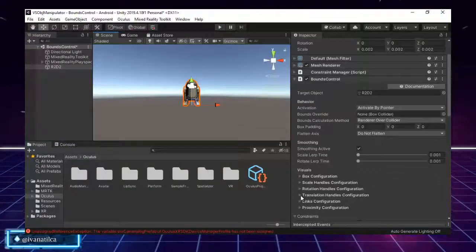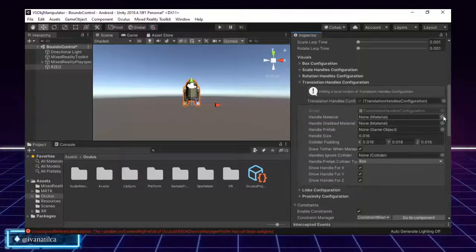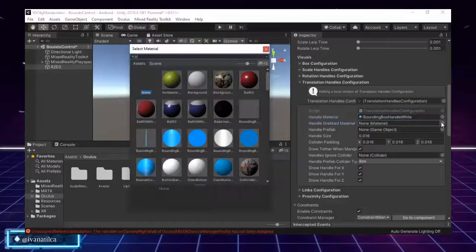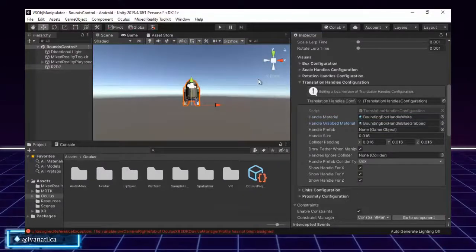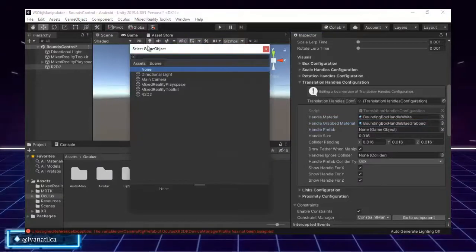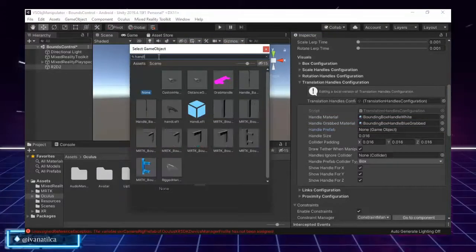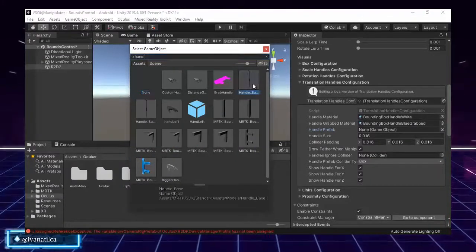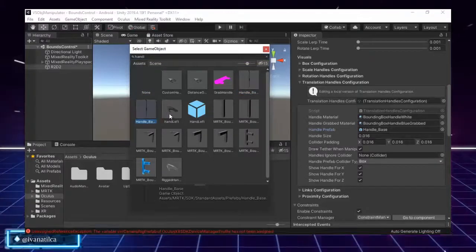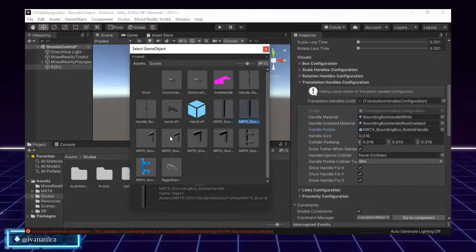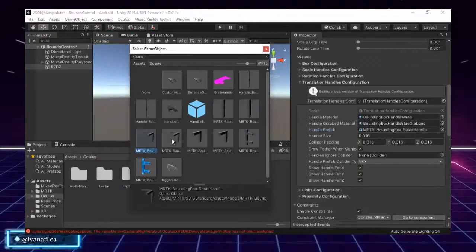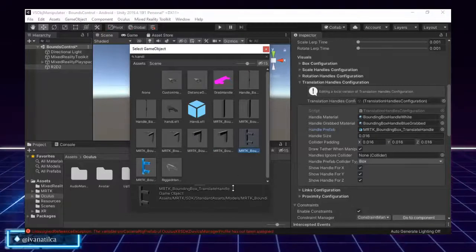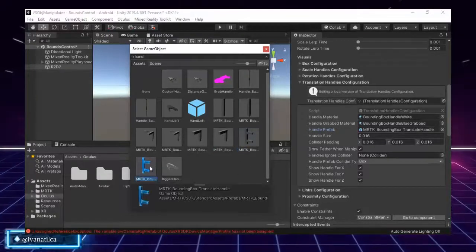We have the same options in here, so I will select the same bounds that we are working with, and the same material, although you could also pick the one that you want. And let's see the prefabs. We have the handle prefabs in here, and we are working with translators. So I will go on handle base and search for the translation. This is the rotation. This is the scale that we had. This is also scale. And there we have the translator. We have this one, and we have this one, which is like a blue one.